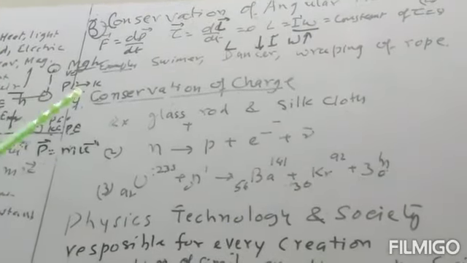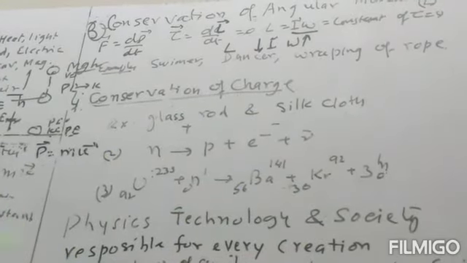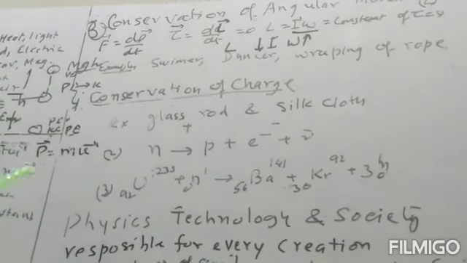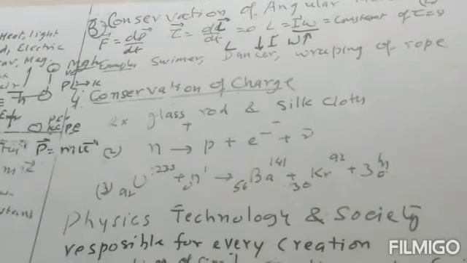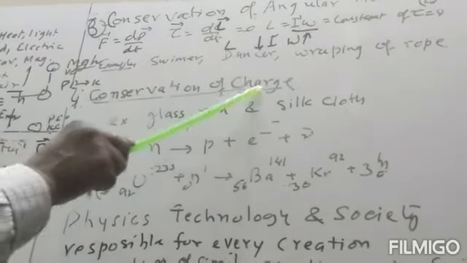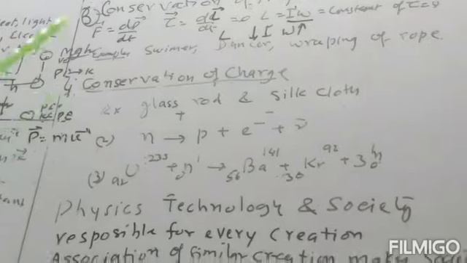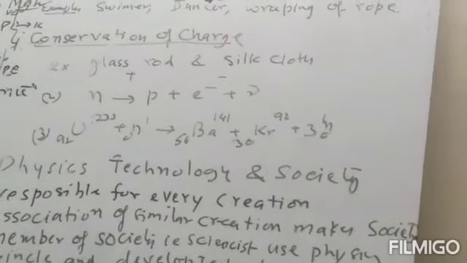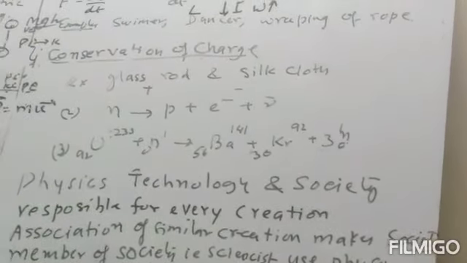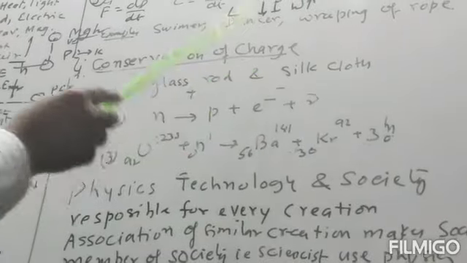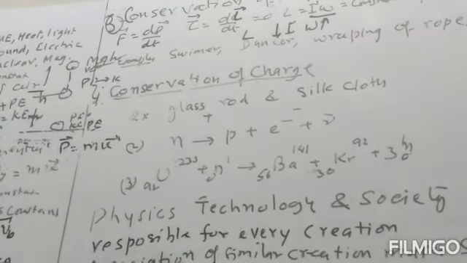Energy can be converted from one system to another system, or from one type of energy to another type. Similarly, for the conservation of charge, we can say that charge is neither created nor destroyed. The total charge will always be constant.